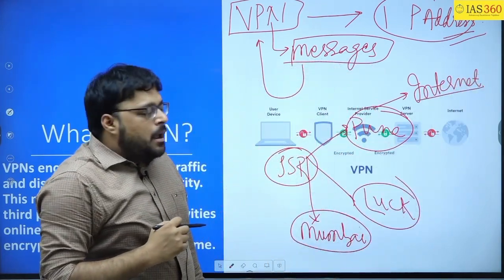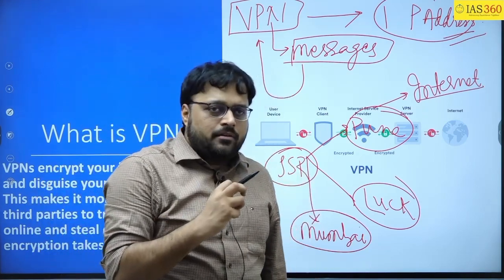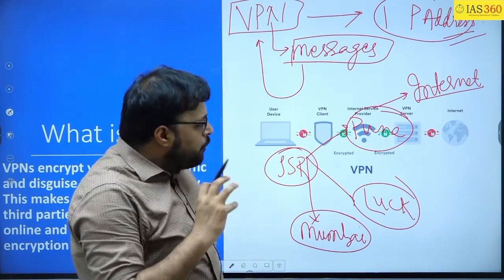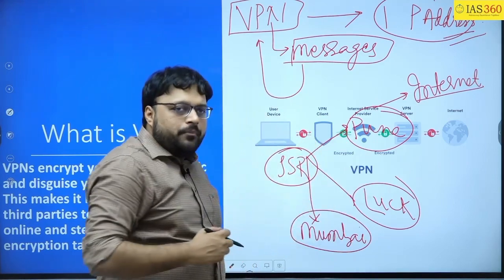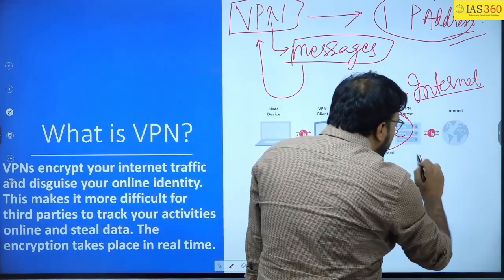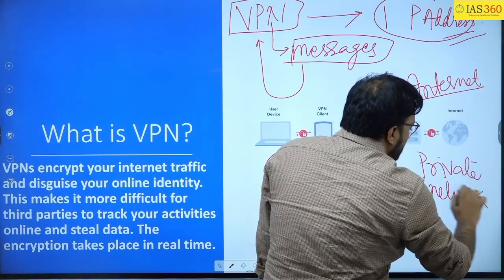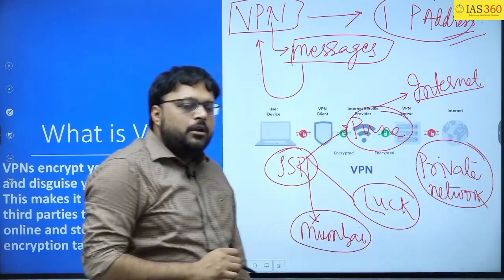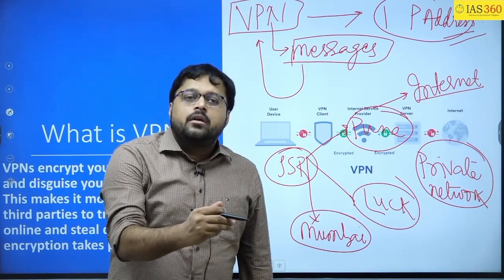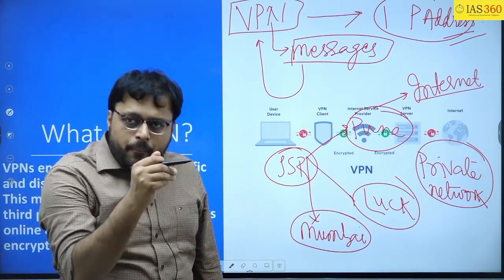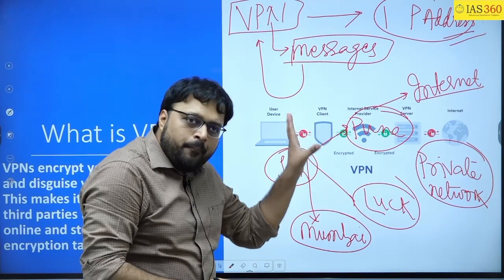This is one option, but we know that there are a lot of things that should be secret amongst corporates, and for that, to communicate between the different offices of Tata, they are using some private networks. This private network is used so that the privacy of the communication is upheld amongst the people who are communicating in that particular network.